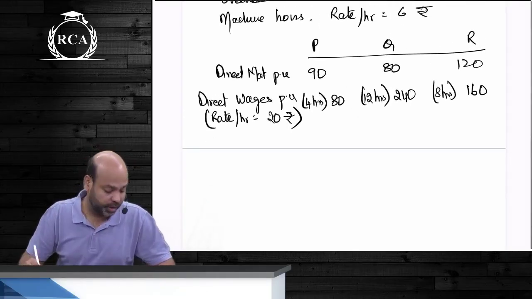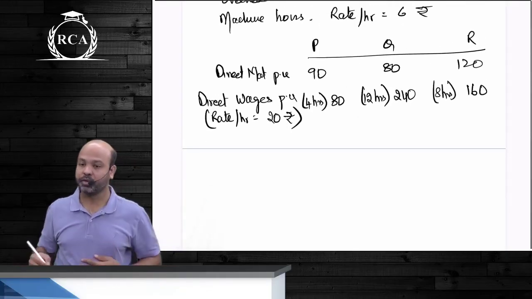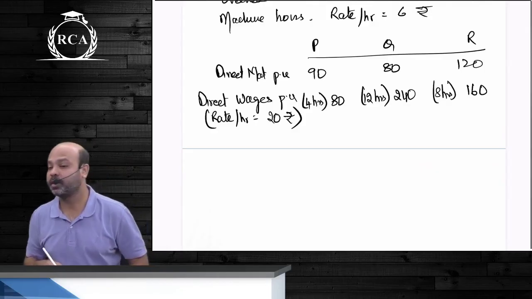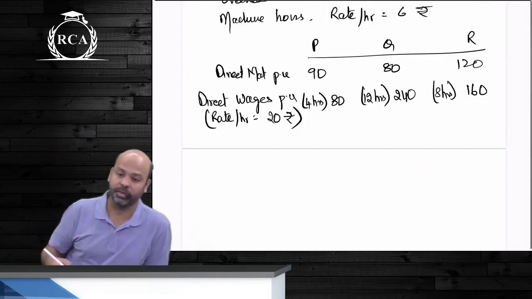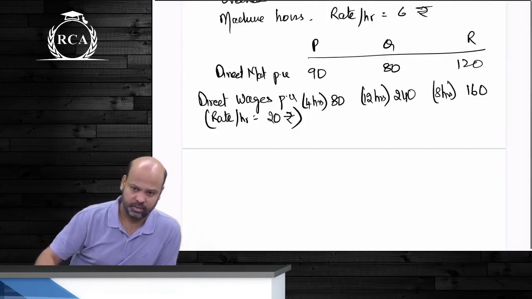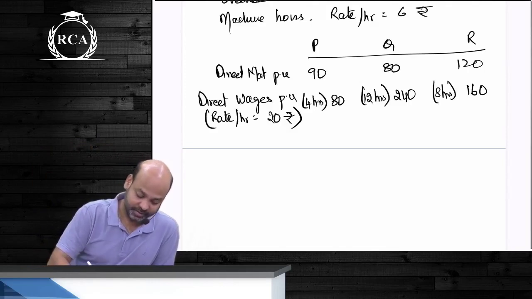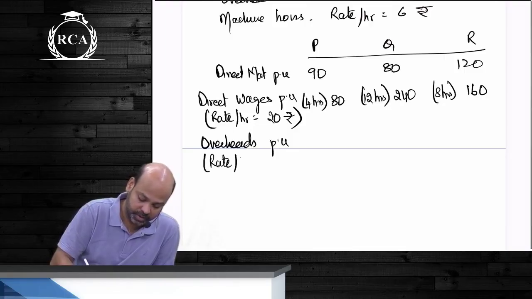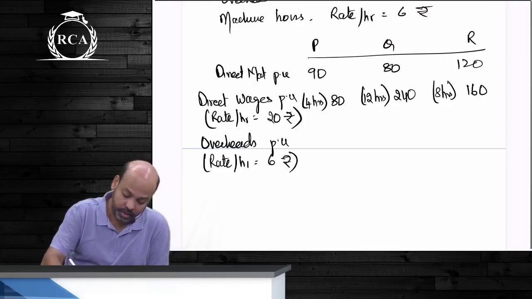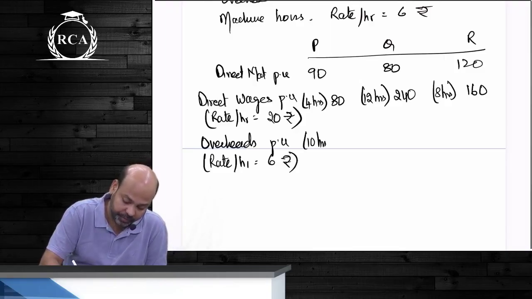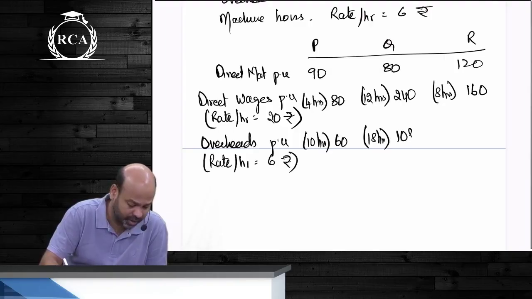Same way guys with overheads, rate per hour is given, machine hours per unit are given, you just have to multiply that rate per unit guys with machine hours per unit. हो गया भव्या तेरा ये भी? Overheads per unit guys, the rate per hour beta is how much? 6 rupees. It will be for 10 hours, 60 rupees, 18 hours, 108, 14 hours, 84.